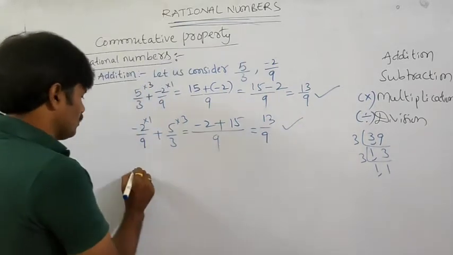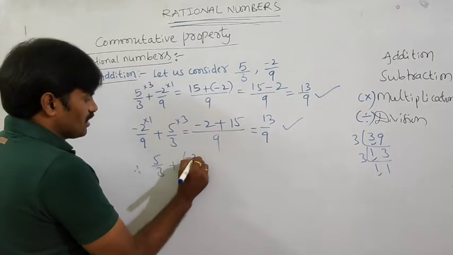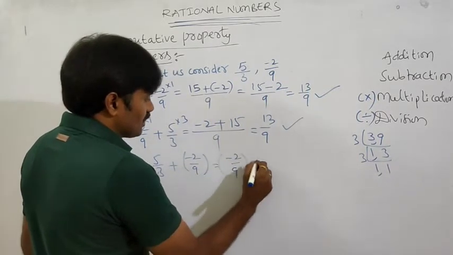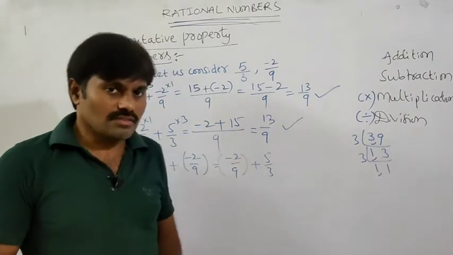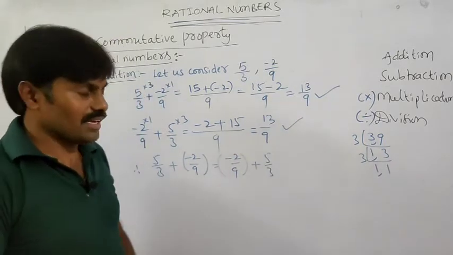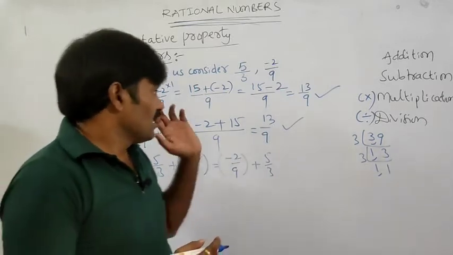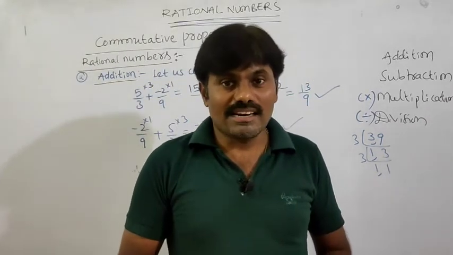So here the condition is satisfied, that is 5 by 3 minus 2 by 9 is equal to minus 2 by 9 plus 5 by 3. So if you change the order also, the final result is the same. Is it? 13 by 9. So from this what can we conclude? We can conclude that rational numbers satisfy the commutative property under addition.